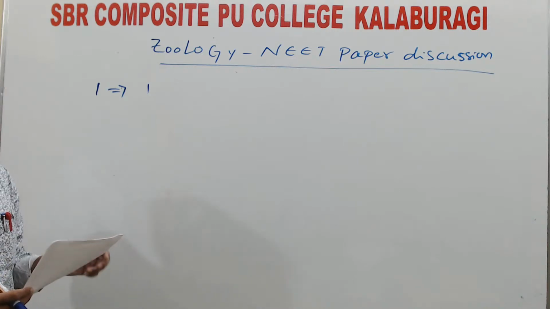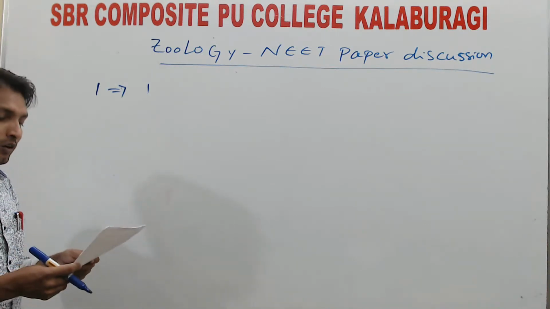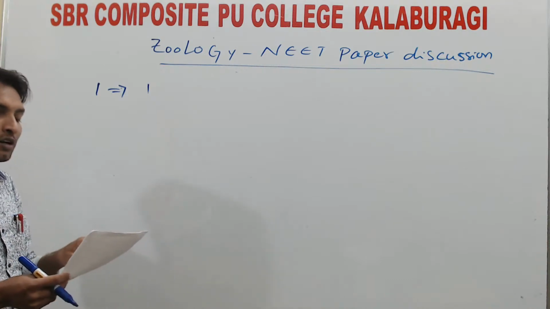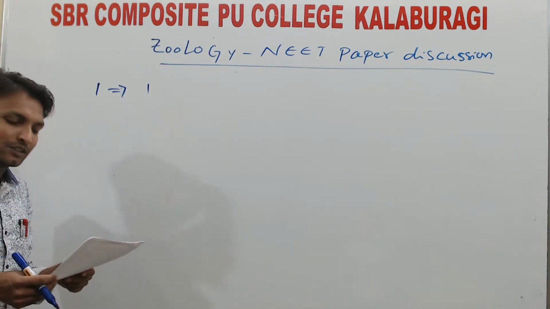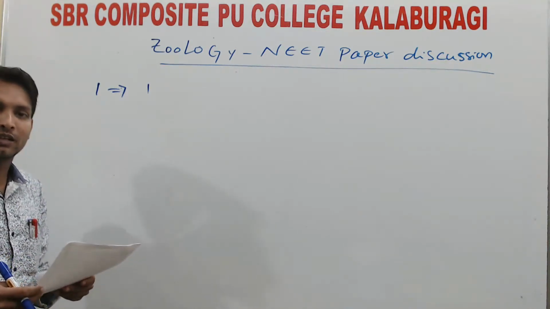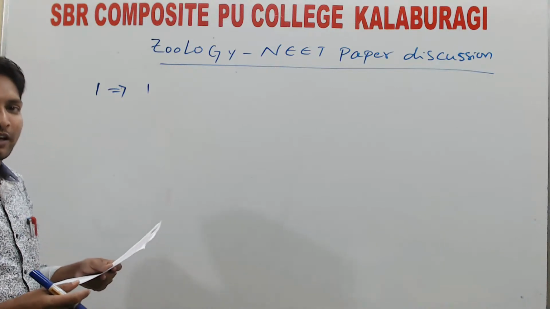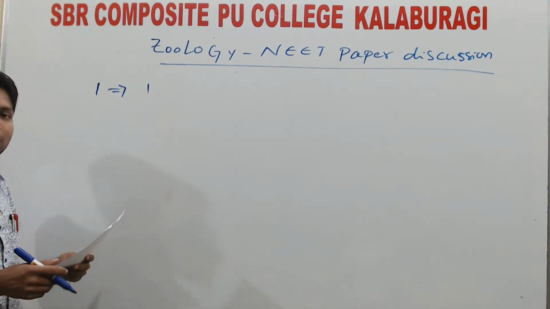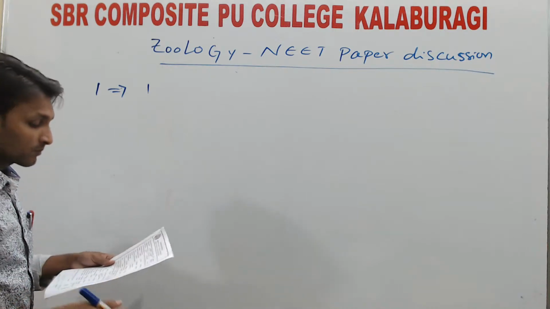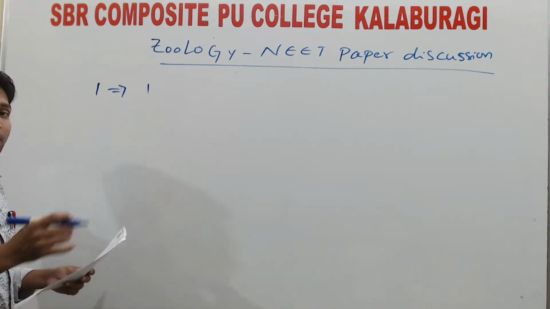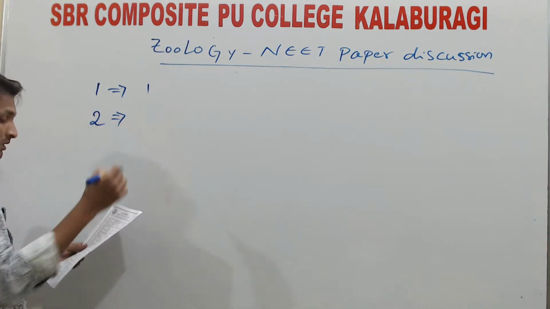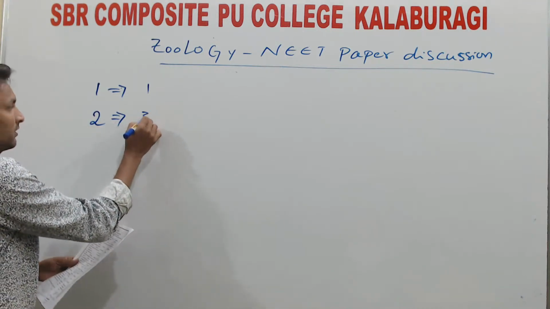Sea cucumber belongs to phylum Echinodermata. Sea horse belongs to phylum Chordata. As we clearly discussed in class, the water vascular system is present in phylum Echinodermata. The water canal system is present in phylum Porifera. The water vascular system is also called the ambulacral system. The answer to the second question is 3.